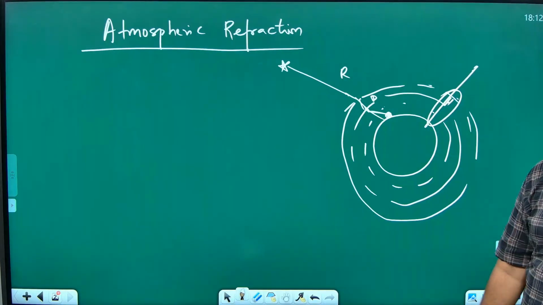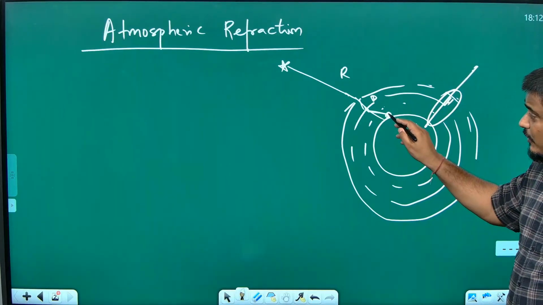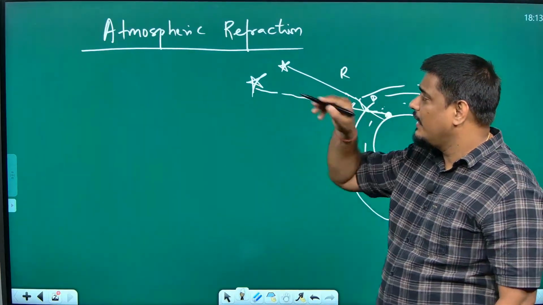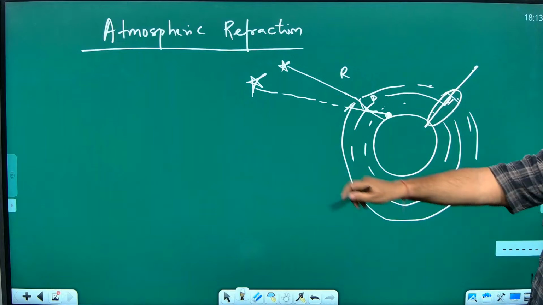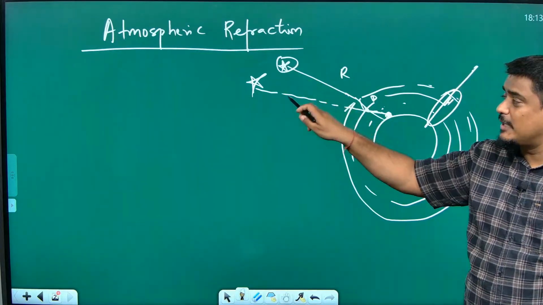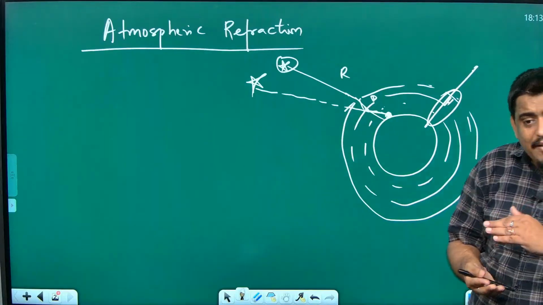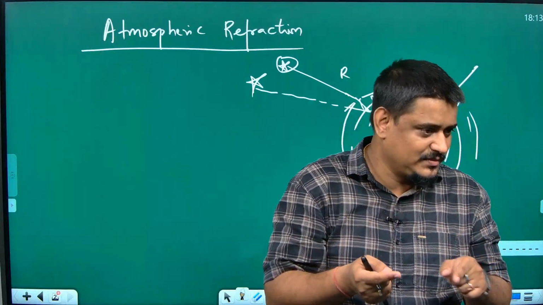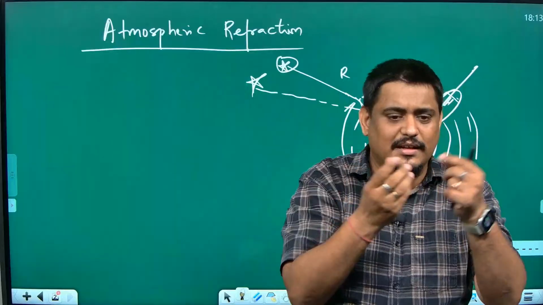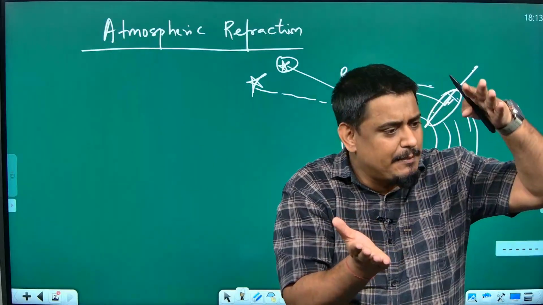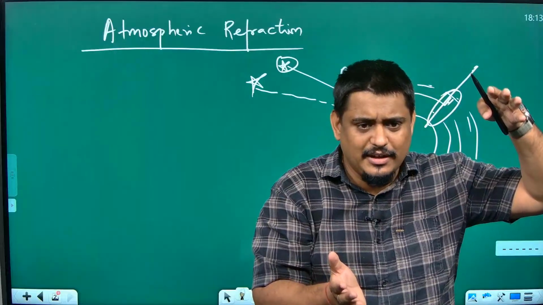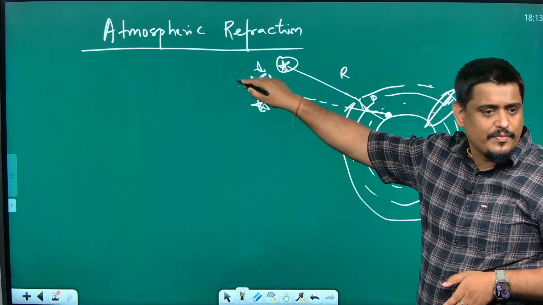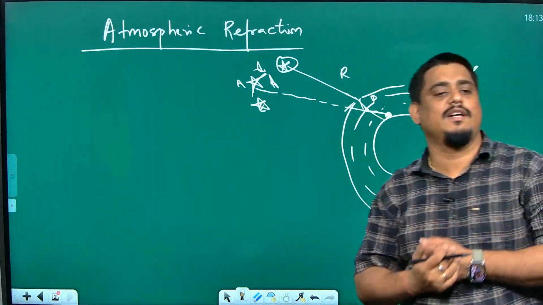Suppose it is reaching like this. Now if it is reaching your eyes, what you will see will be along the path exactly in the line of your sight. So the star is actually present here, but you are seeing it present here. That too, don't think our atmospheric layer always has the same size. It's not a bounded layer. It is not made like a crust or something. It is like gases, so its thickness may change. It may become thin, it may become a little thicker. Am I right? When that happens, the position of the star keeps on changing for you, and this only gives the effect of twinkling of stars.